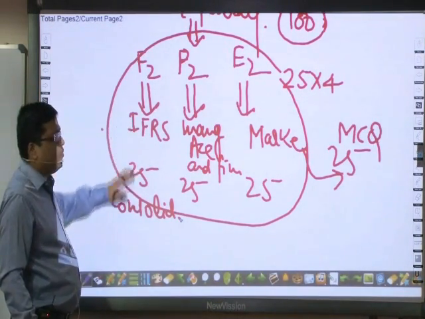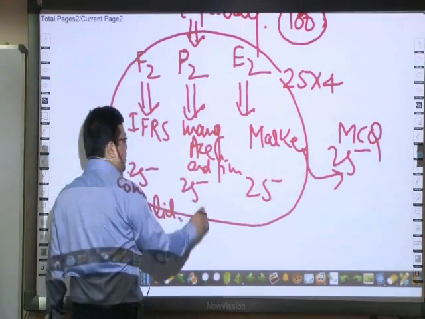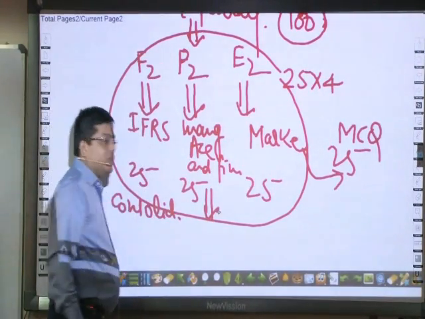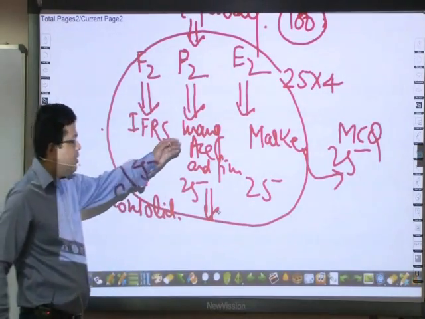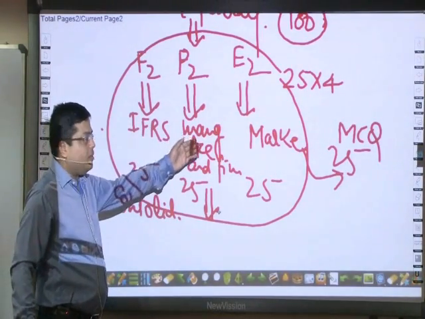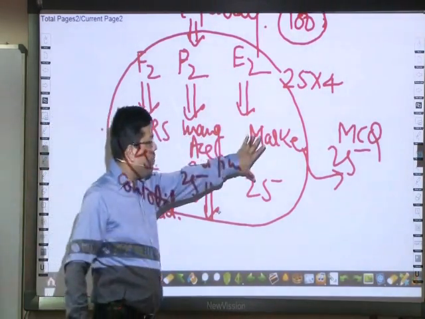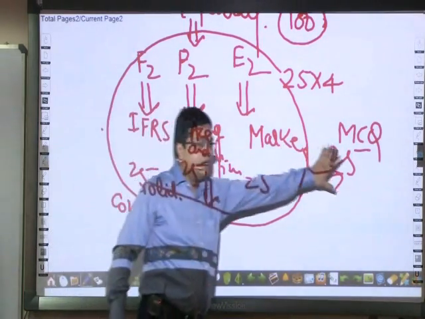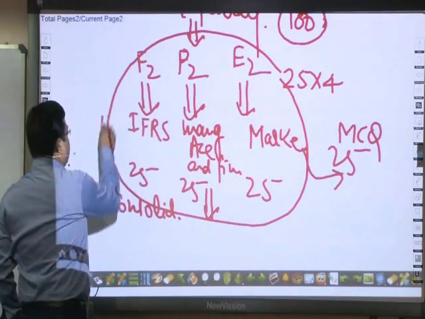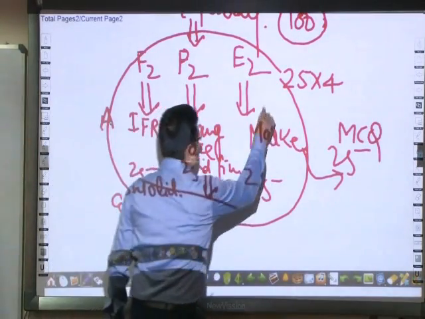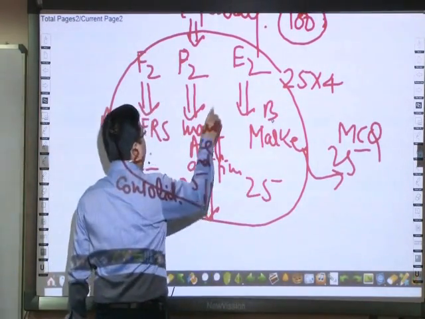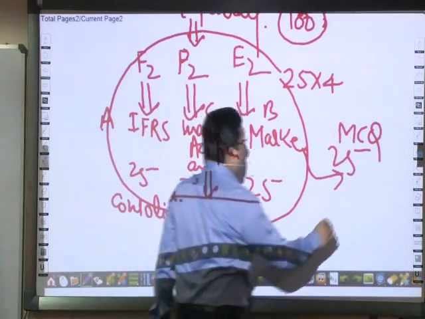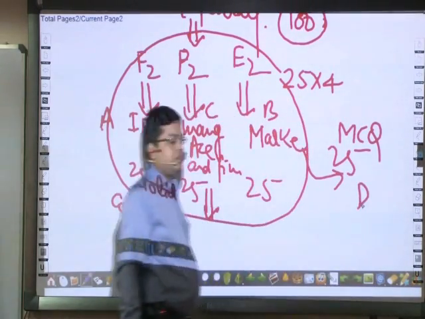This will be in parts: part A, part B, part C and part D. Part A is F2, part B is E2, part C is P2 and part D is MCQ.